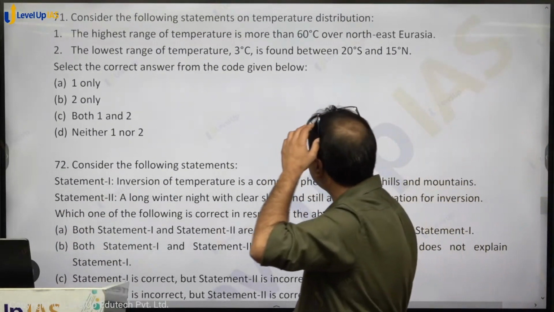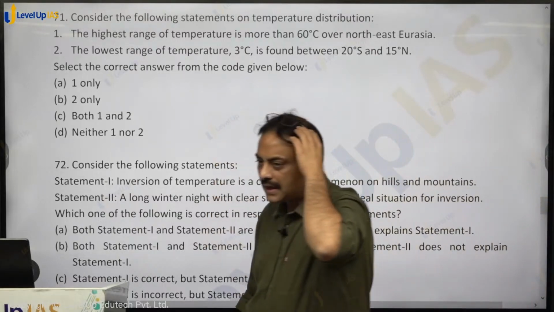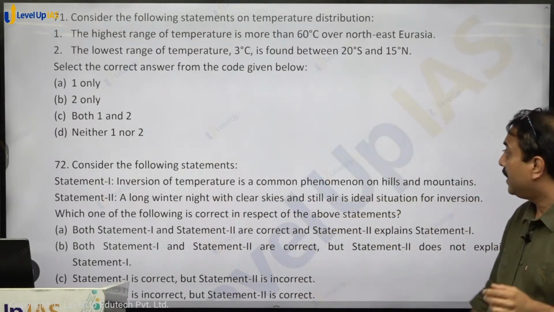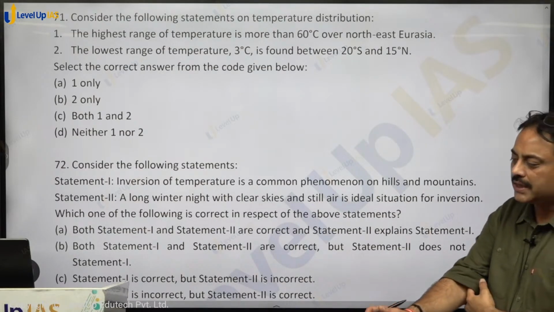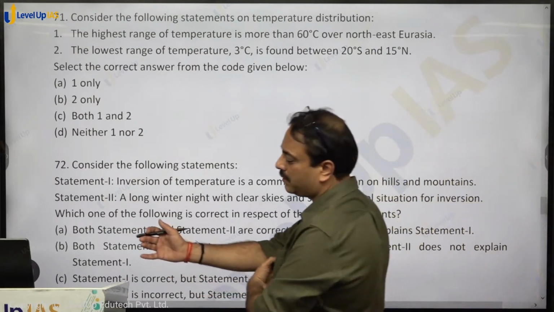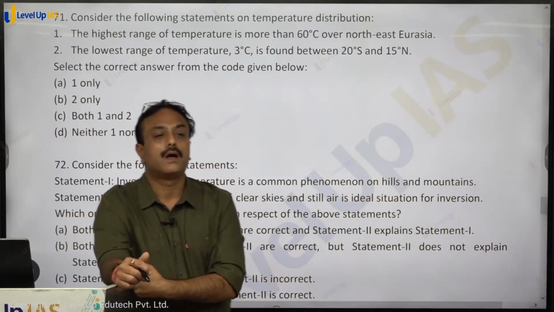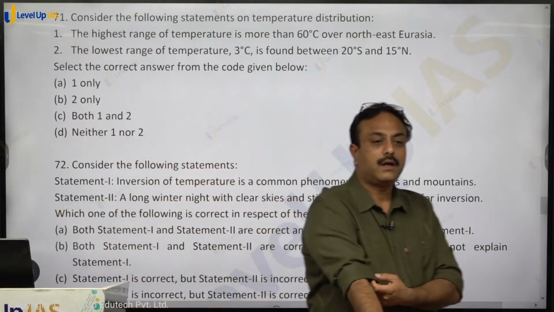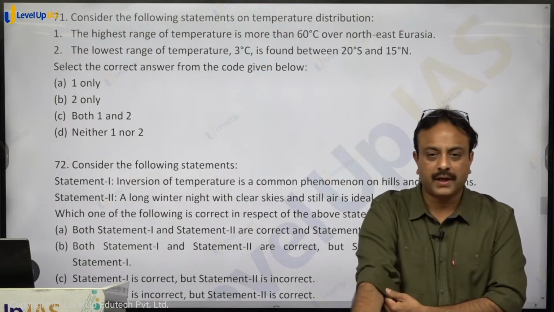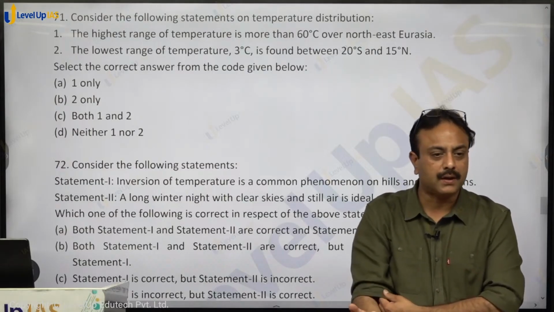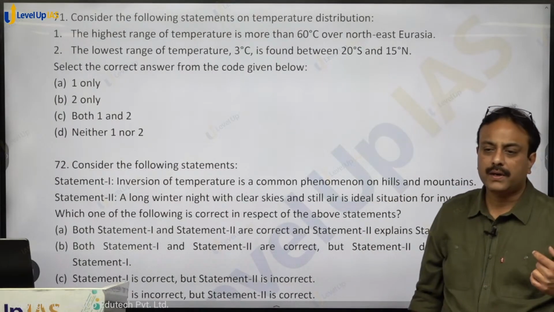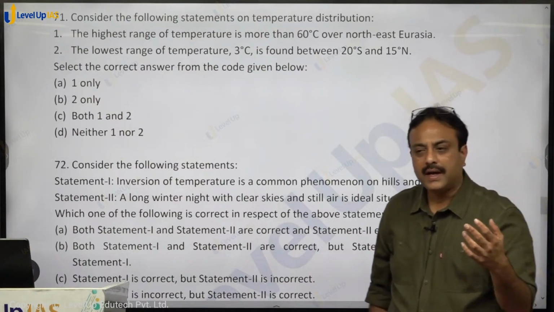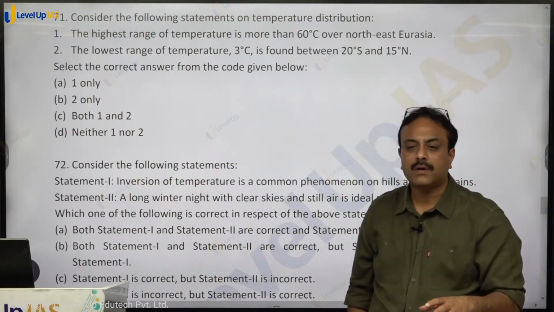Consider the following statements on temperature distribution. The highest range of temperature observed is more than 60 degrees Celsius over northeast Eurasia, correct or not? The impact of continentality, the maritime effect: the Siberia area is far away from the ocean, with heavy dominance of continental region.